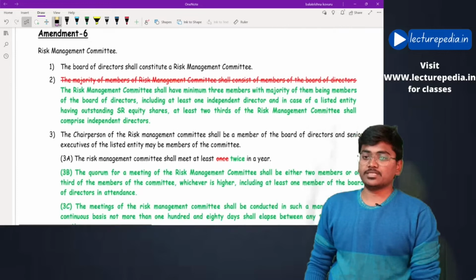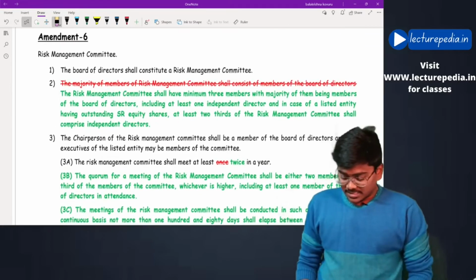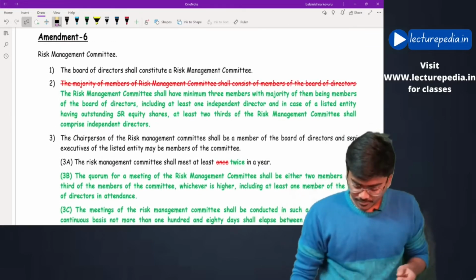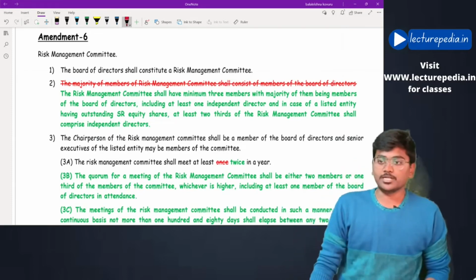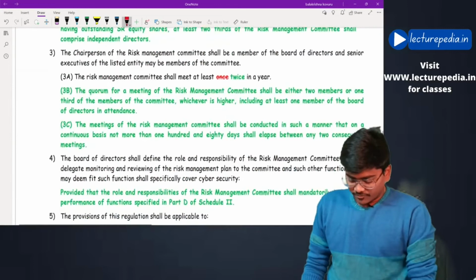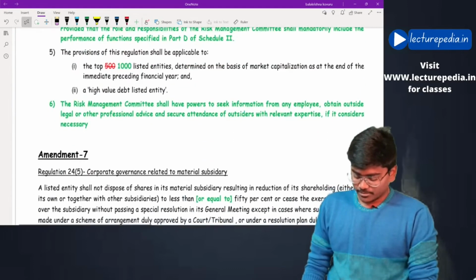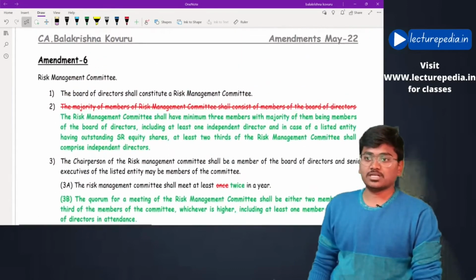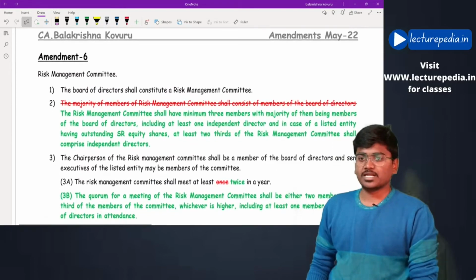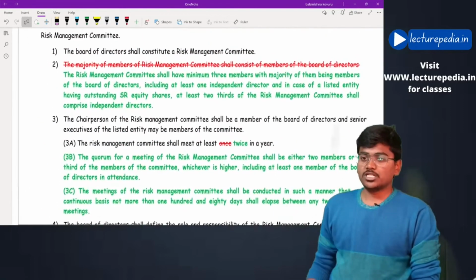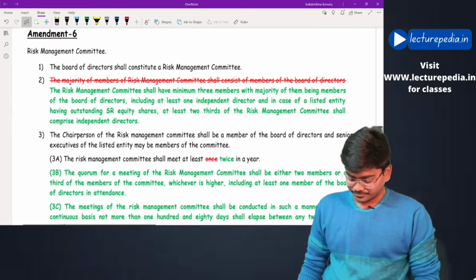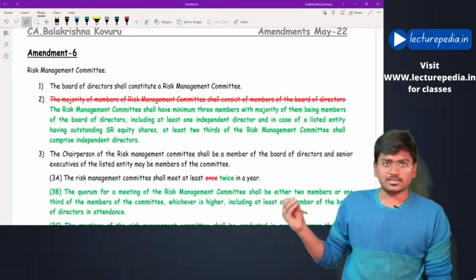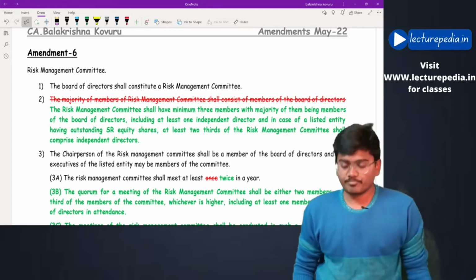Next, amendment number 6, risk management committee. There are some important amendments in this risk management committee. If at all he wants to test from the amendments, he can test from this risk management committee. He can either ask MCQs or can give some 3 to 4 marks question on this. We will discuss this entire risk management committee once again.